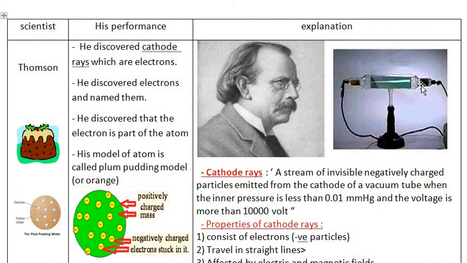The electrons move from the negative pole towards the positive pole. So these rays are called cathode rays. Cathode negative pole, anode positive pole, and they move from the cathode to the anode, from the negative pole of the battery to the positive pole of the battery.